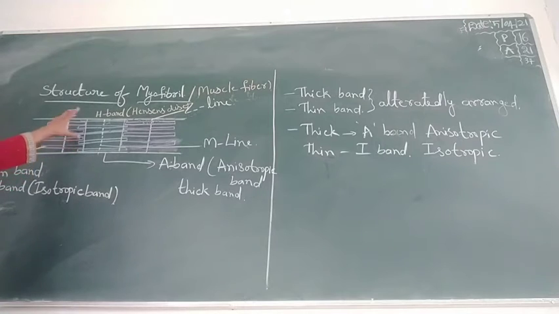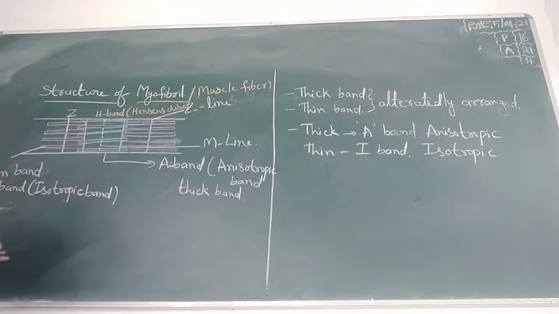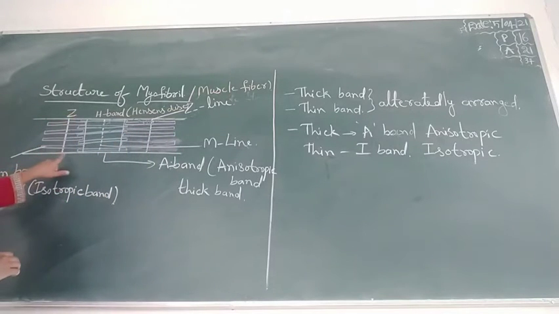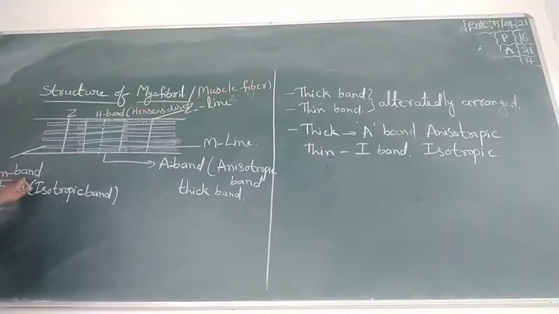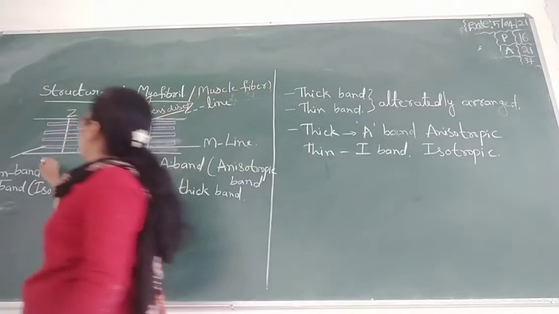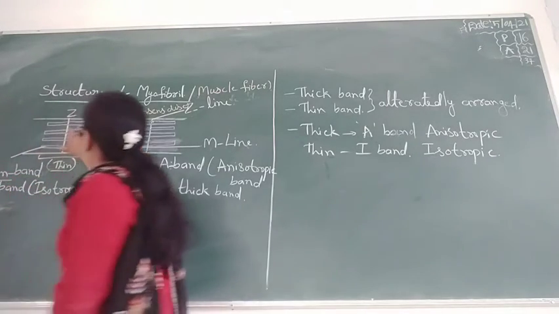If we see the structure of this muscle fiber, we are taking one cell. This part is the I band, the isotropic, thin band, containing actin.